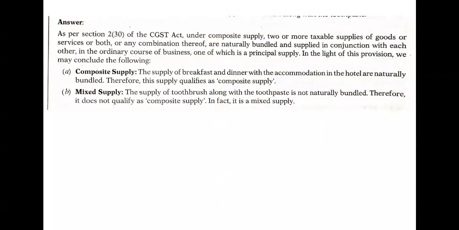But the second example, the supply of a toothbrush along with the toothpaste: if you buy a toothpaste, you get a toothbrush free, and this is not naturally bundled. If you sell the toothpaste separately and the toothbrush separately, the customers will still buy your product. This is a scheme to attract more customers, a kind of marketing you are doing. Therefore, it does not qualify as a composite supply. In fact, it is a mixed supply. So you are supplying two different products together, and that is called a mixed supply, not a composite supply.